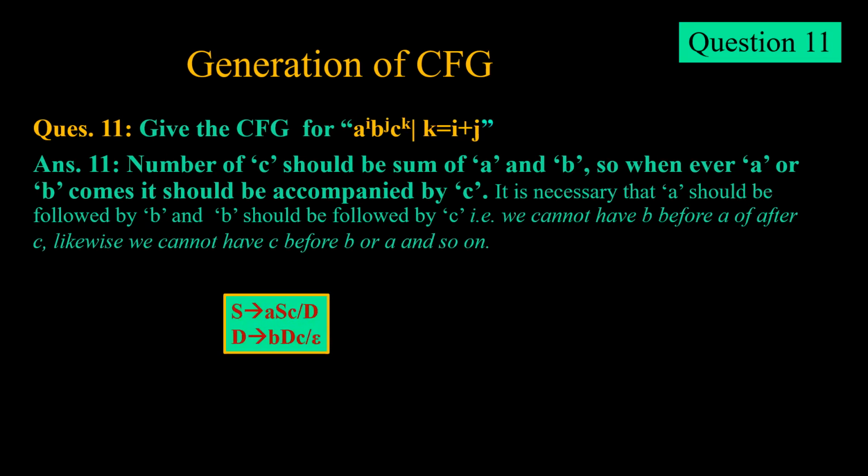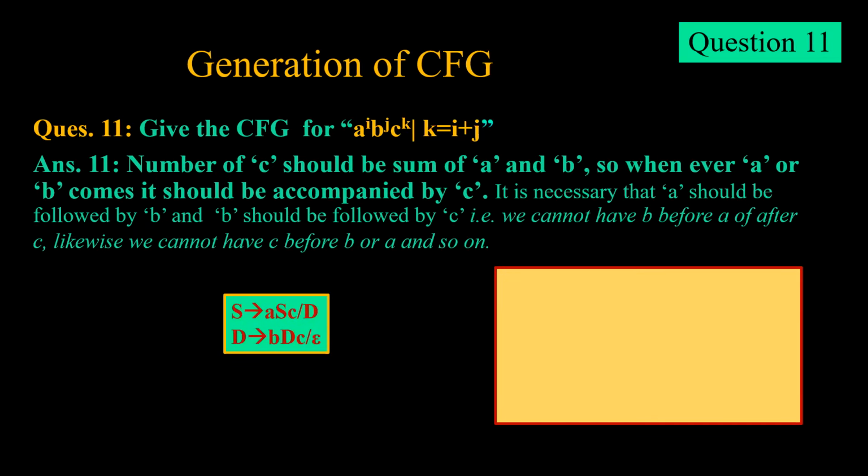Next we come to the condition where number of c is the sum of a and b. This is very simple as in question number 9. Whenever we come across c, we will always come across either a or b. So number of a plus b will be same as number of c.